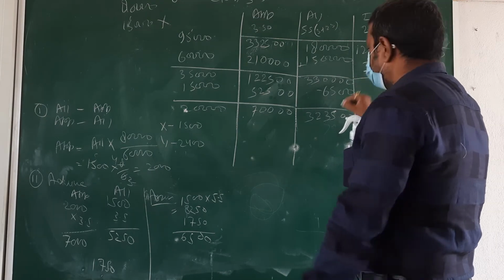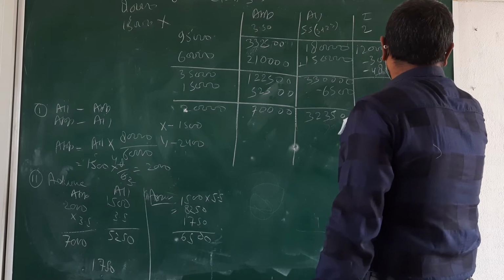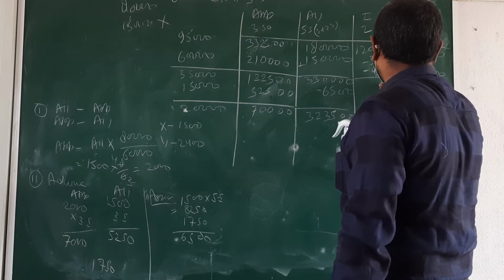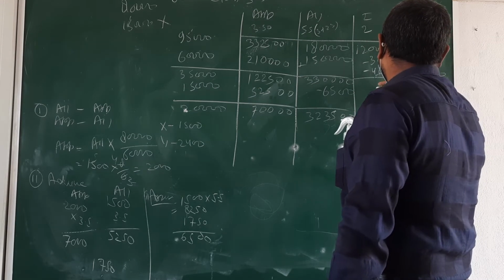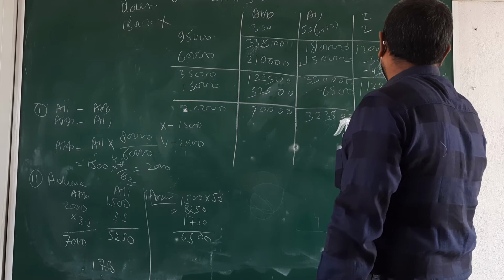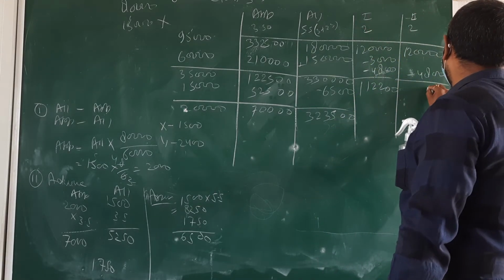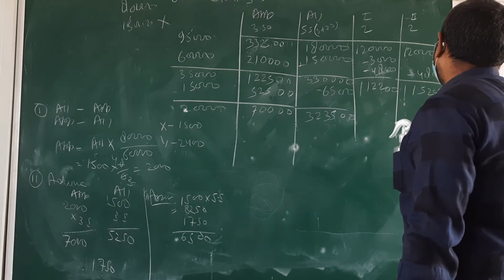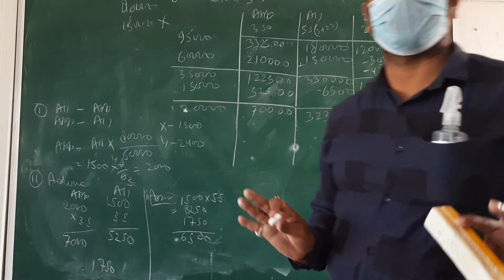Then less this amount again, 24 into 2, beta. 48. Less the amount. 1,00,200, and here again 200. Okay? Up to this is clear enough.